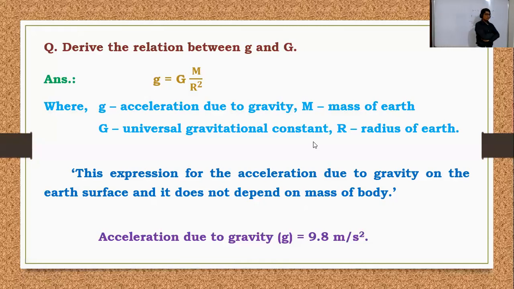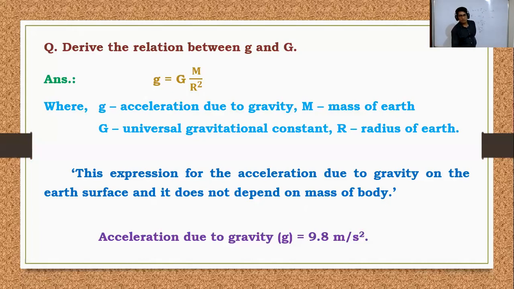When the object is freely falling, then velocity will increase there. Sir, why does the velocity increase? Yes, why does the velocity of the object increase? Because gravitational pull is there, force is applied on this object, so velocity changes here. Sir, during the free fall, is the acceleration constant? Acceleration is constant here. Okay, sir. In free fall, acceleration due to gravity is constant.